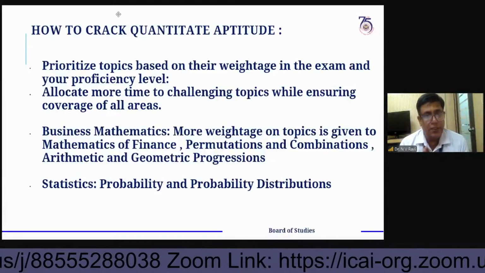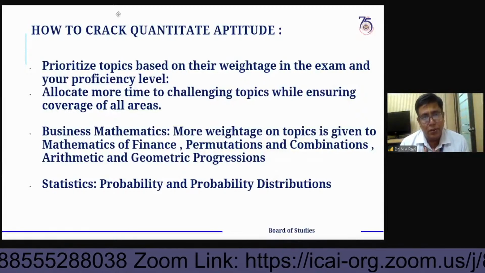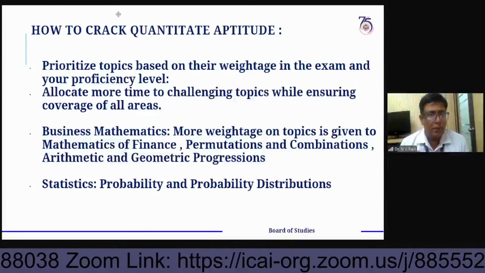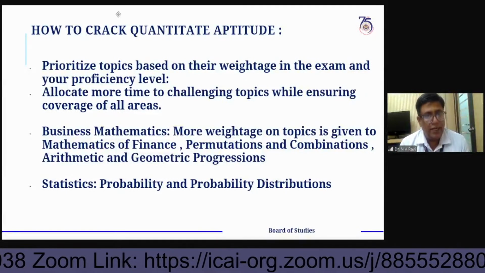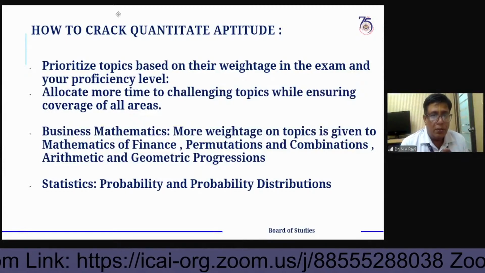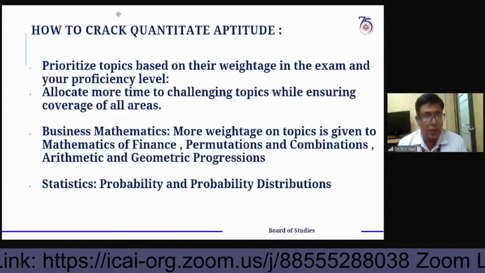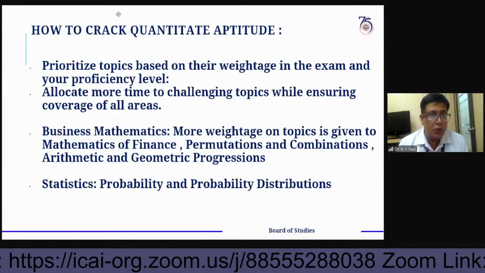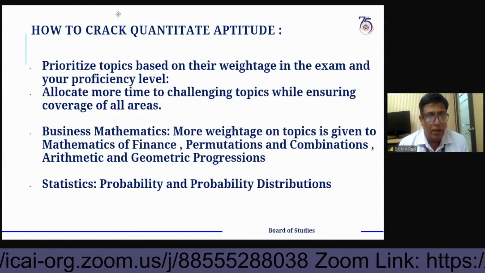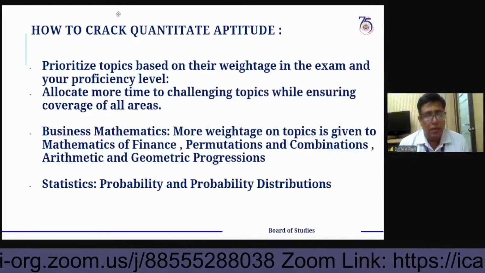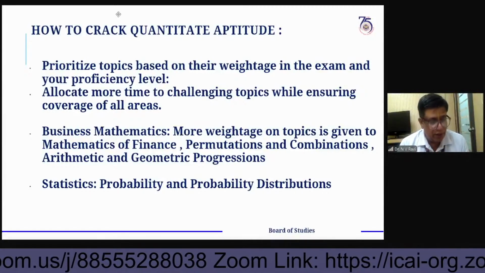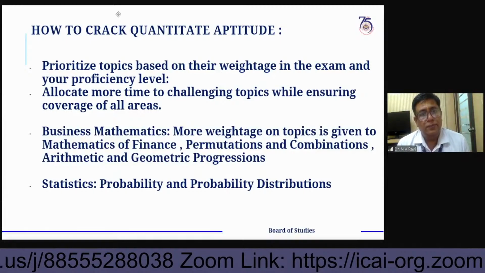So as per the syllabus, there are no trigonometric functions. Those functions are not related to business aspects, especially economics and finance applications. Simple algebraic, logarithmic or exponential types of functions only are there.